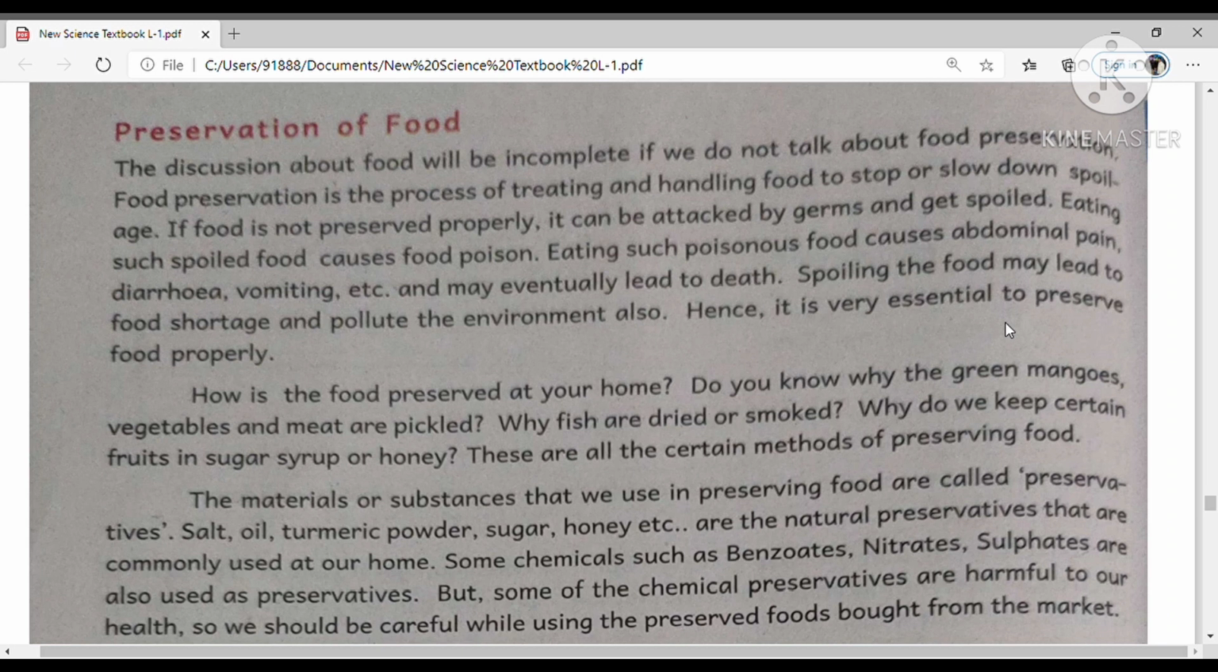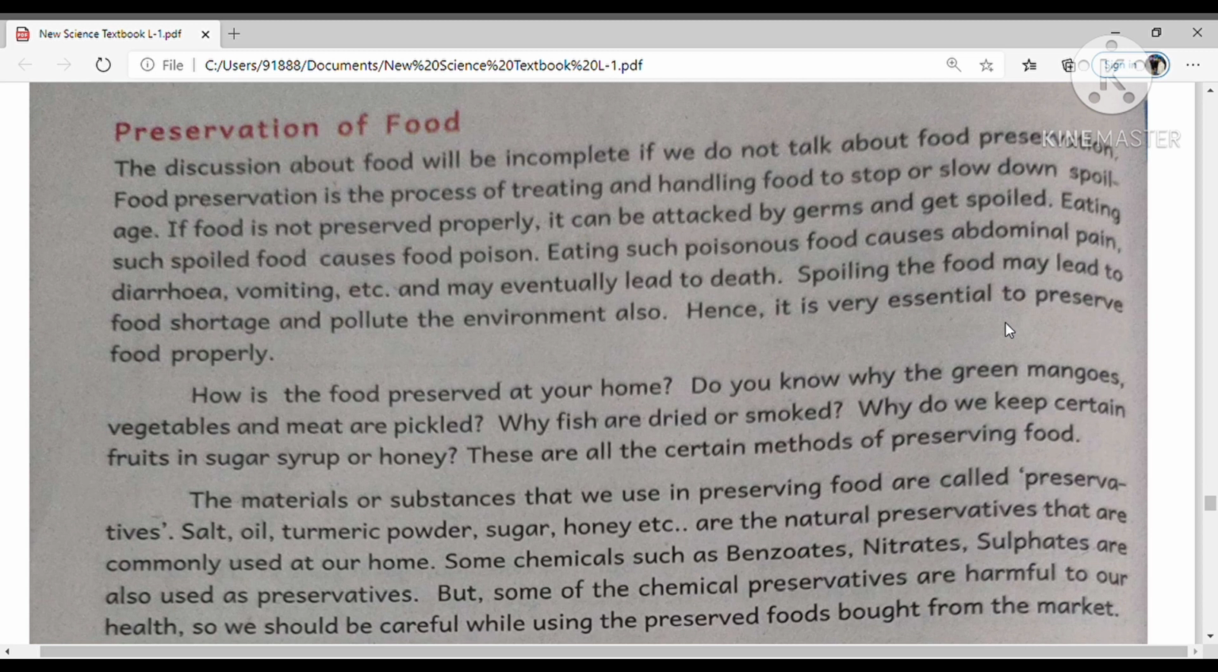Why are fish dried or smoked? Sometimes fish are not caught for some time, but fish lovers are there. Whenever fresh fish are not available, they will eat the dried fish. Not only for that, fish are dried or smoked. If fishermen catch a lot of fish one day, the remaining fish will be dried and later sold in the market.